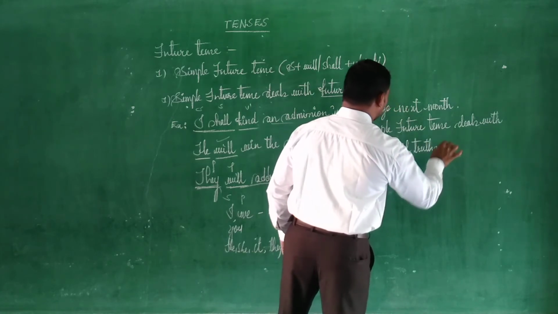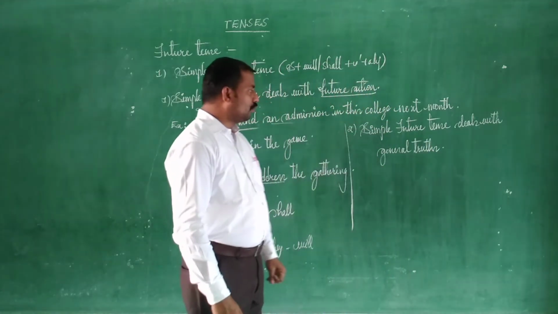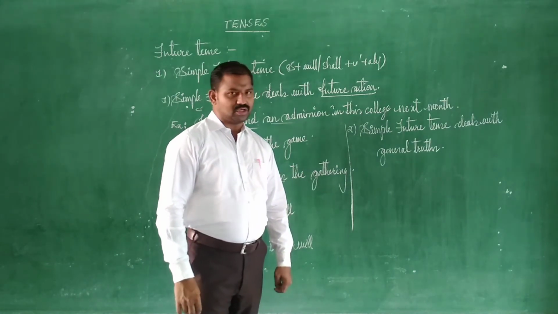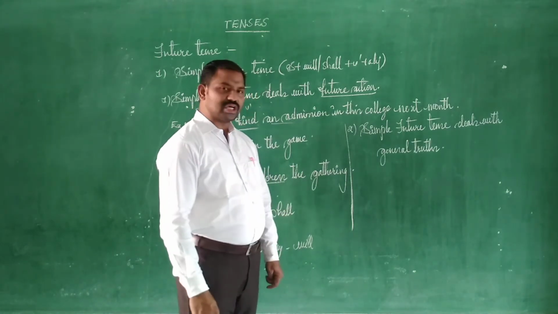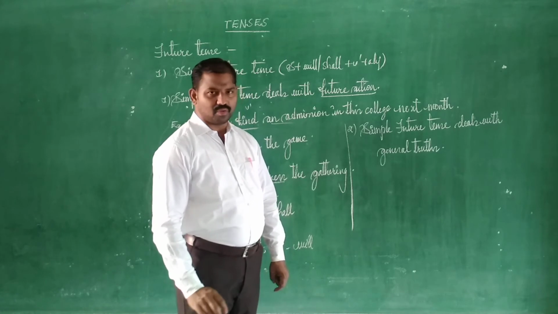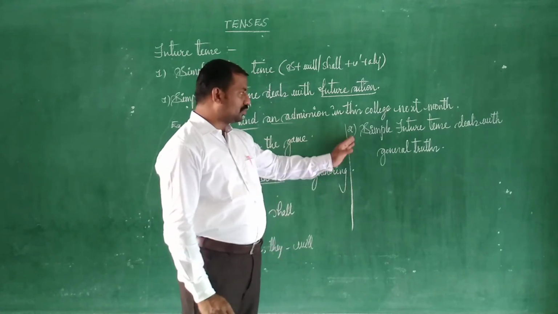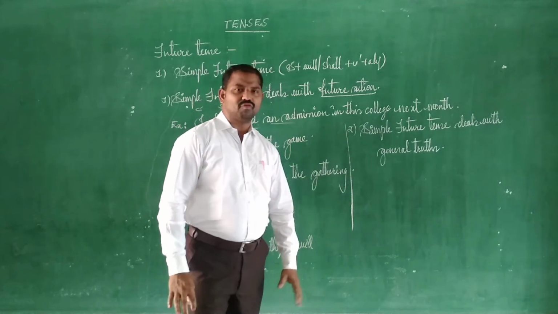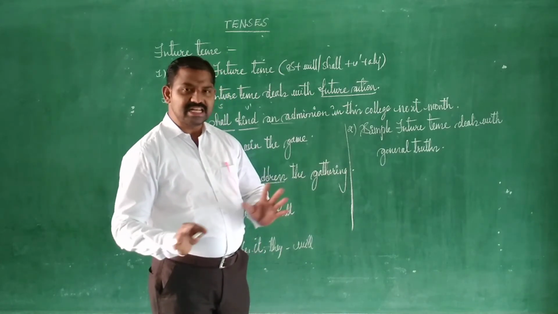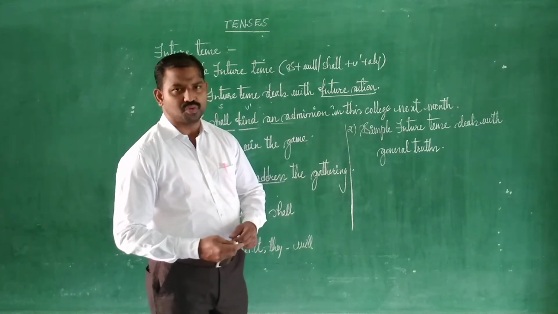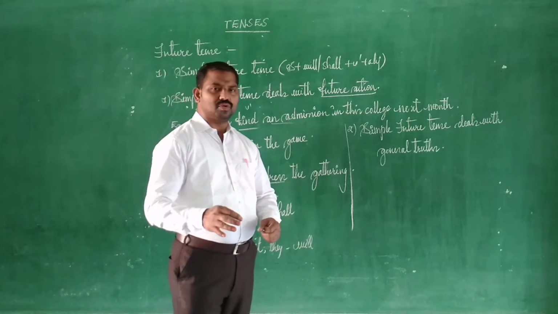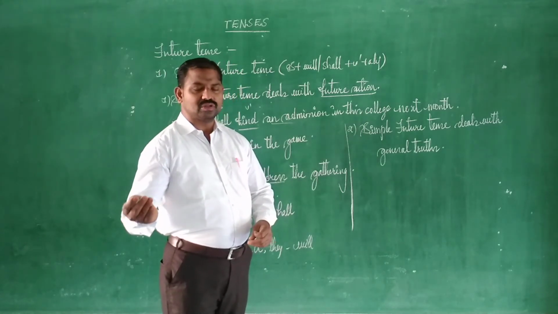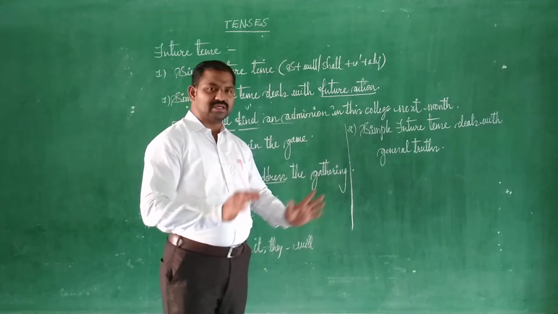Now we got a doubt here. We know universal truths, but what are general truths? We get a little bit of doubt here. Let me tell you. General truths are in one particular area that is believed to be true, that may not be true in another place. So that is generally called general truths.